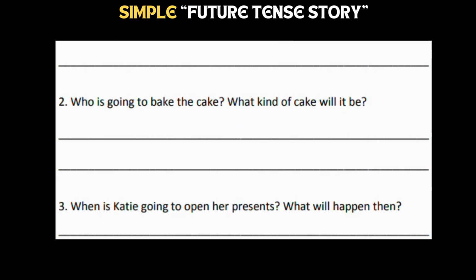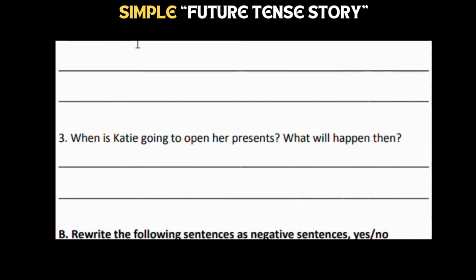Answer the following questions. How old will Katie be on Saturday? Actually, it's written Thursday, but in the story, it was Saturday. How old will Katie be on Saturday? What time is her party going to start? Katie will be 1 year old on Saturday, and her birthday party is going to happen at noon. Who is going to bake the cake? Katie's aunt is going to bake the cake.